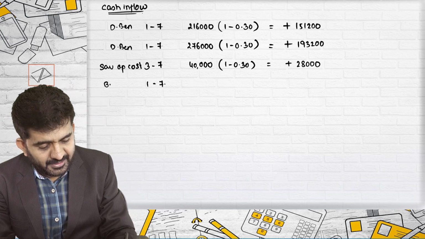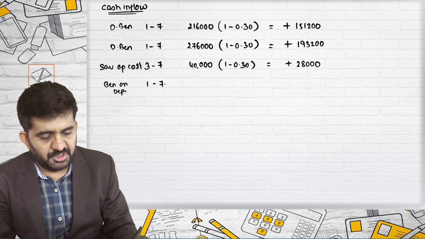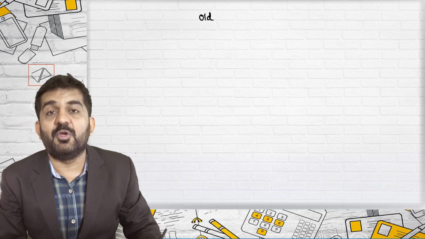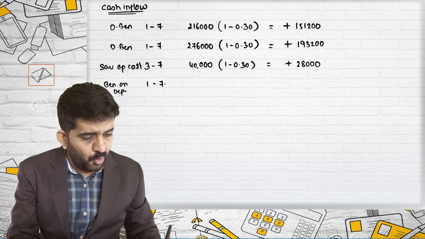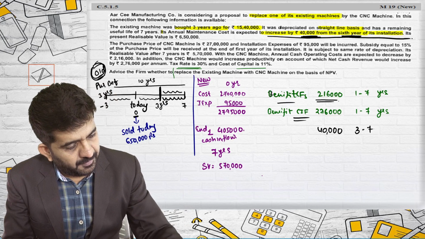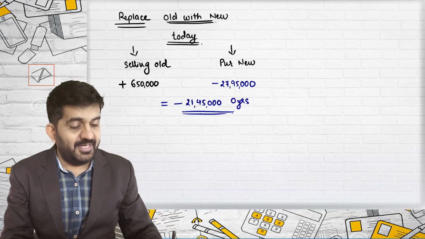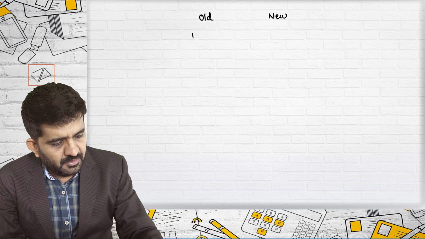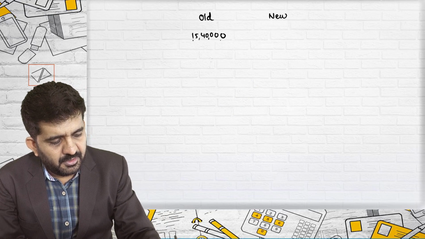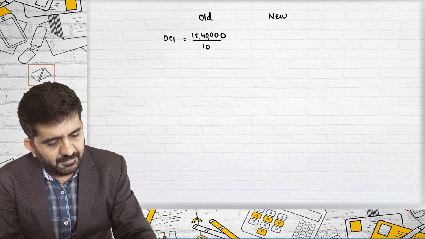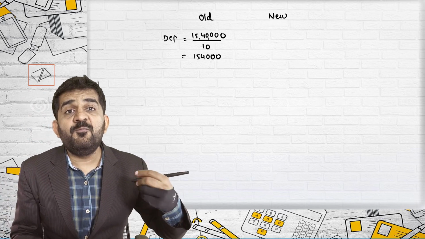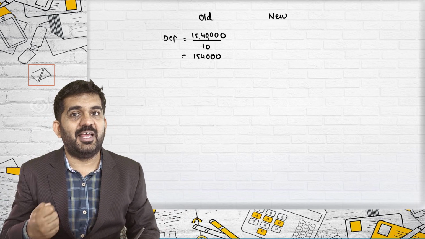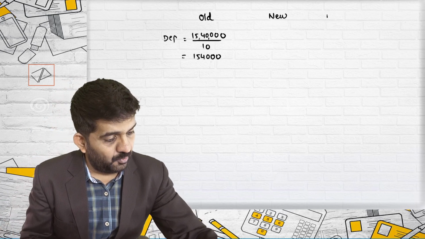We will also be getting benefit on depreciation. Now, how to find out benefit on depreciation? Try to understand, we were already having an old machine. Now we are purchasing a new machine. In the old machine, how much depreciation were we providing? 15,40,000 divided by 10, because it was for 10 years. So we were having straight line method of depreciation of 1,54,000.